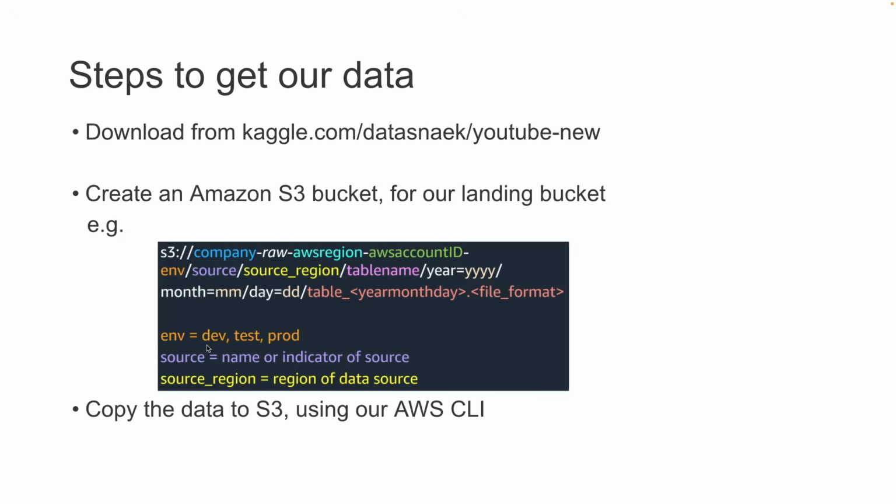The environment can be a development environment, testing environment, or production environment. Then the source indicates the different sources of data. If you have data coming from, say, an IoT stream or some other relational database, you can write the source, and you can also define the region. So we will be using a similar naming convention to keep our data organized.